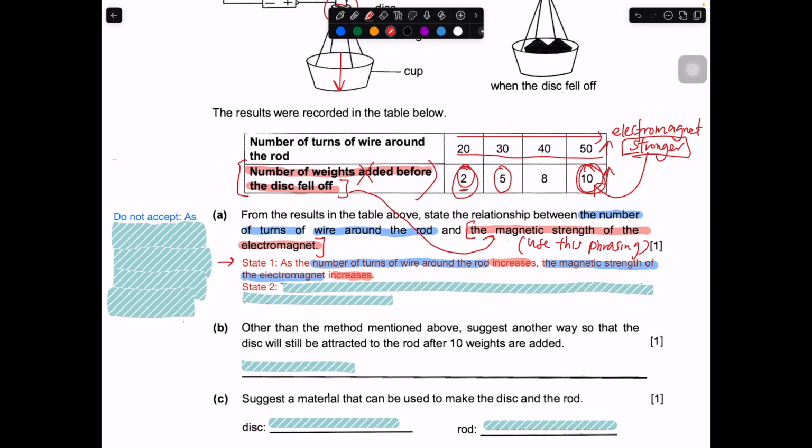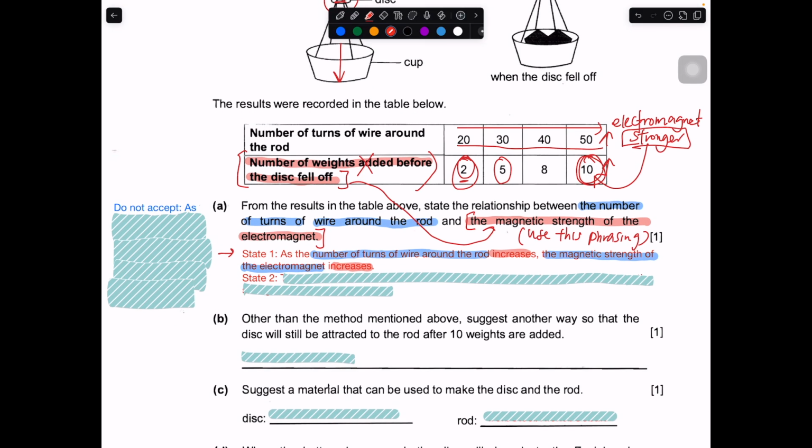Okay, so this is one way of answering, or you can say it this way as well. The greater the number of turns of wire around the rod, the greater the magnetic strength of the electromagnet.